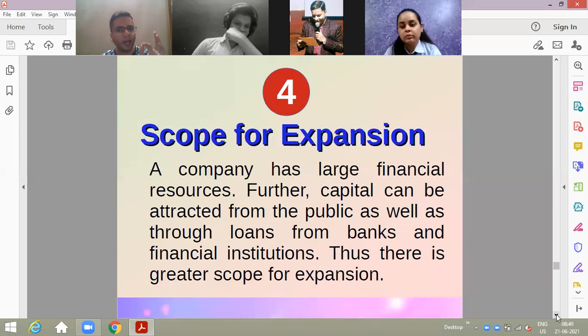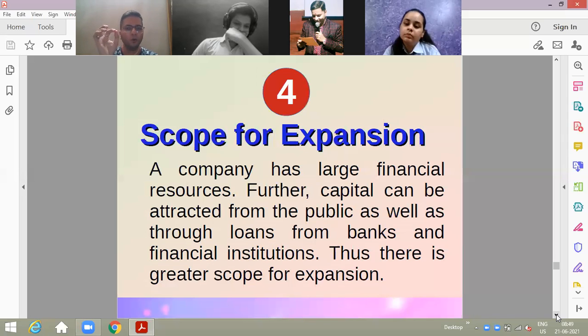Third, do we have a scope of expansion in partnership business? When there are 2 or maybe suppose 20 partners maximum, do we have a lot of scope of expansion in that case too? Very good. Answer is no. Reason? Limited members, because there are not many members in the partnership. So scope of expansion is also limited in that case.